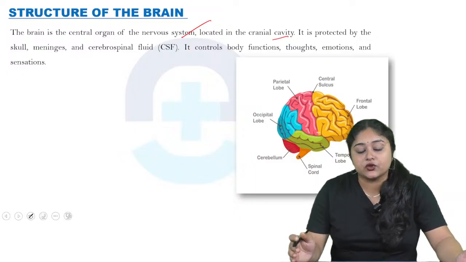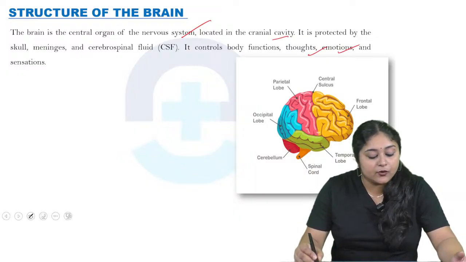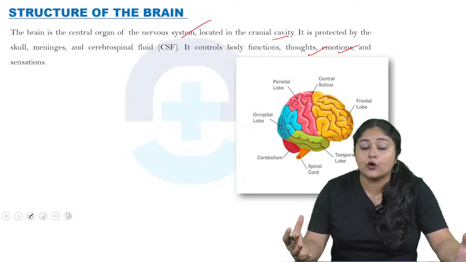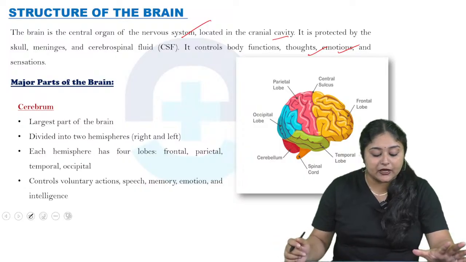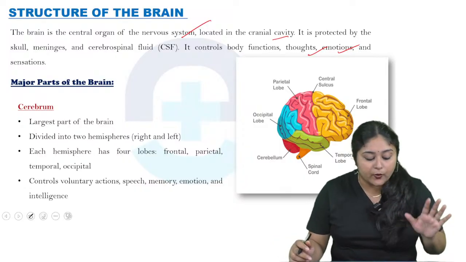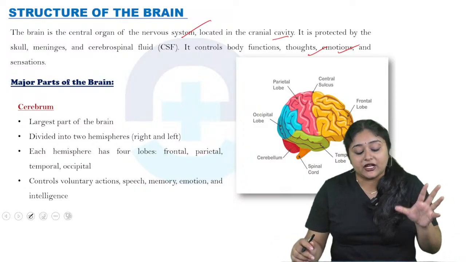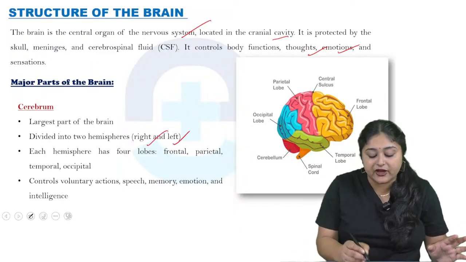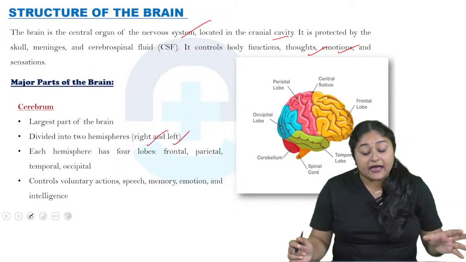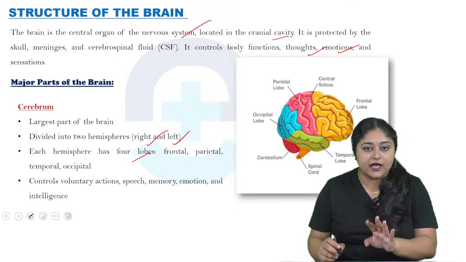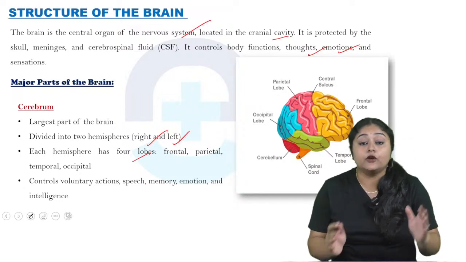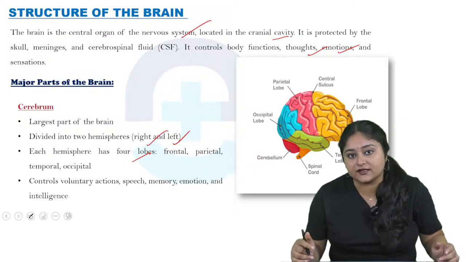It also controls the body functions, thoughts, emotions, and sensations through the lobes of the brain. So now come to the major parts of the brain. Cerebrum. The cerebrum is the largest part of our brain, and it is divided into the right hemisphere and the left hemisphere. Each hemisphere has four lobes, as I said: frontal lobe, parietal lobe, temporal lobe, as well as occipital lobe.